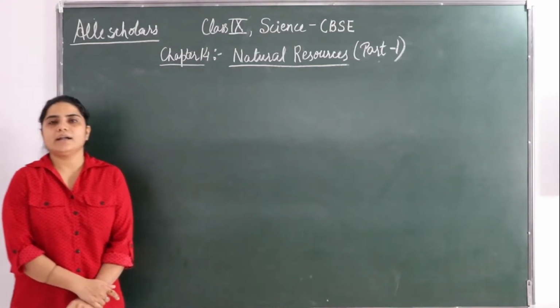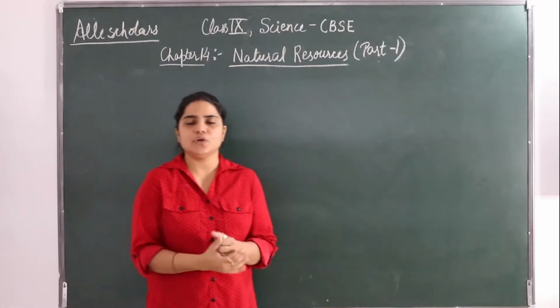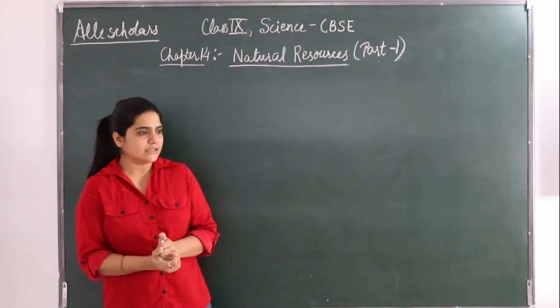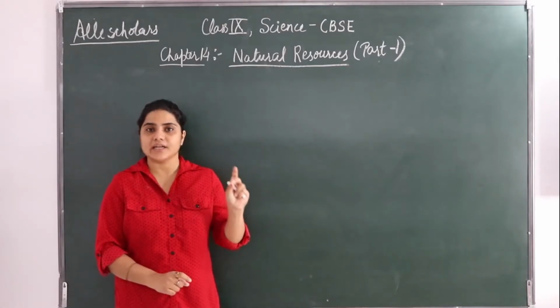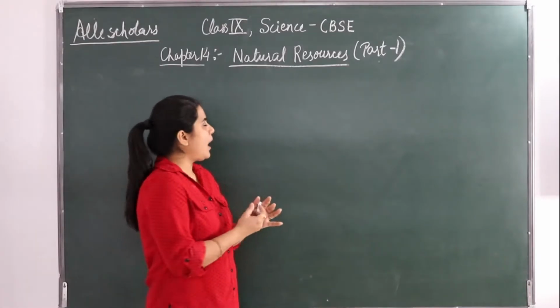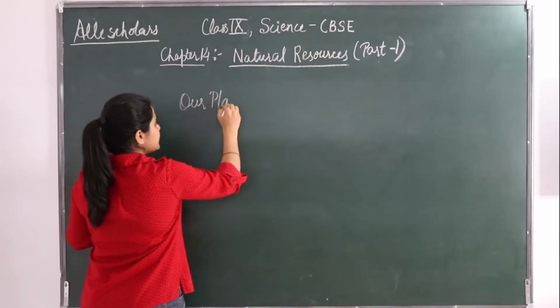So we know that our planet is Earth. The planet on which we all live is Earth, and this is the only planet where life exists.